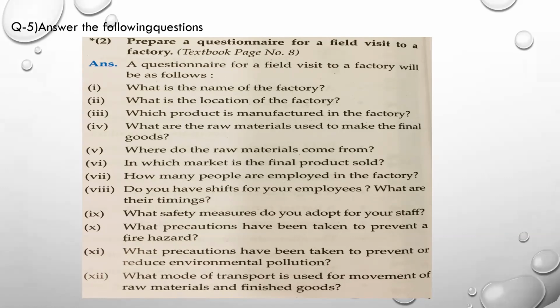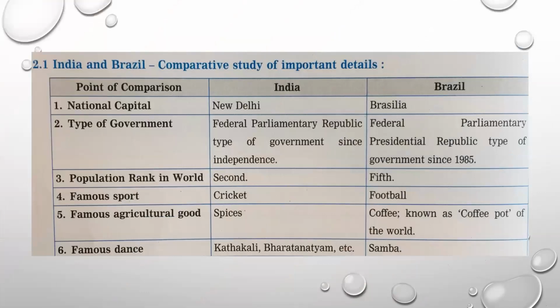Now let's proceed. With this, students, we have done the discussion of assignment 1, which was based on your field visit. Now we are going to start with the revision of main points related to India and Brazil in chapter number 2, that is location and extent. According to this lesson, let us have a look at the main points.